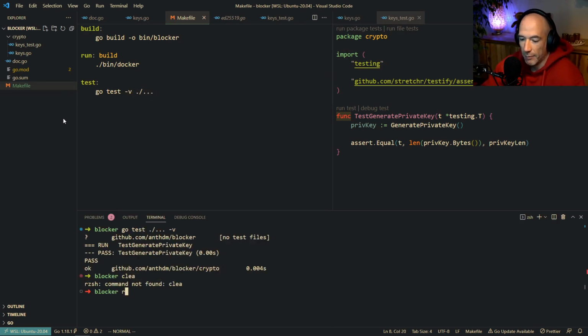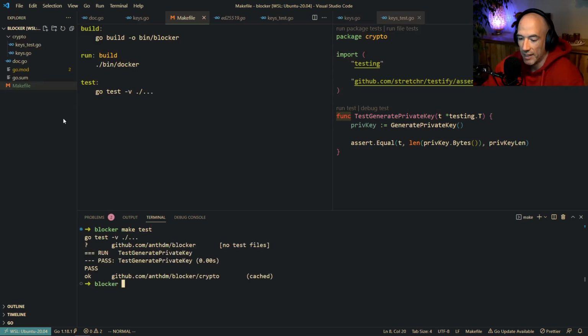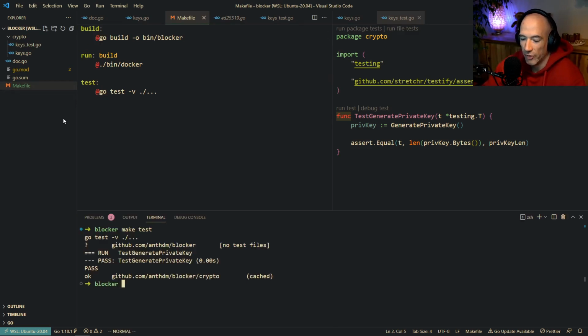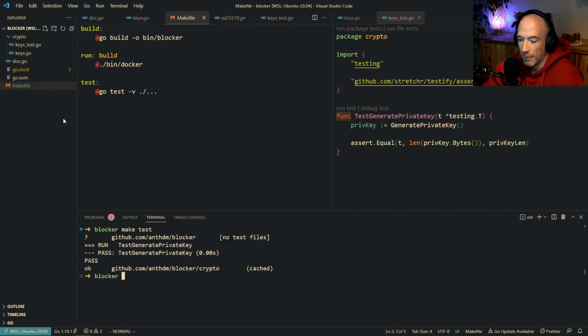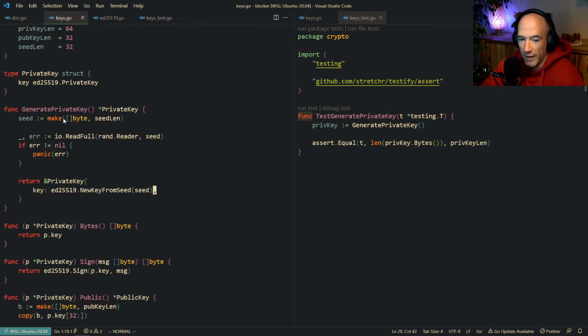Just like that. Can we do a make test actually? Boom. That's fine. What I'm also going to do is pre-pending actually this add thingy, so we don't log out the commands. That's fine. Let's close this make file. All right, so test new private key. We're going to have this thing.